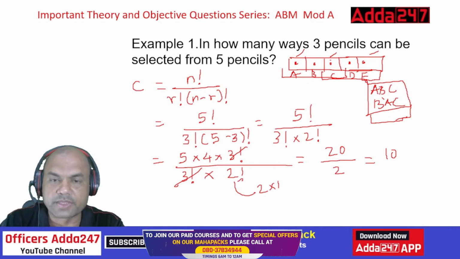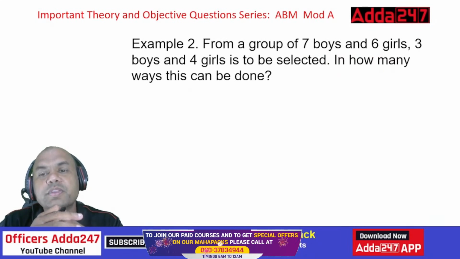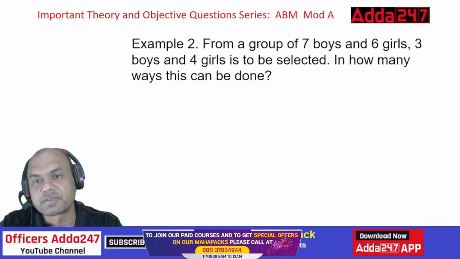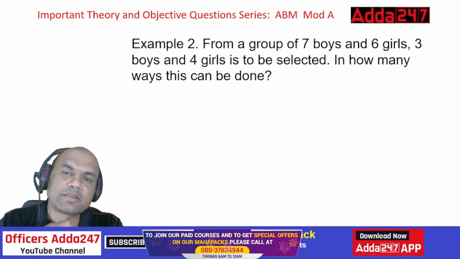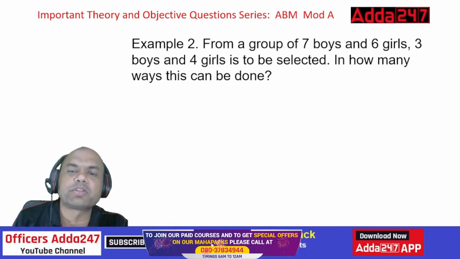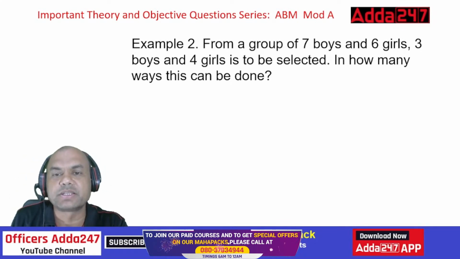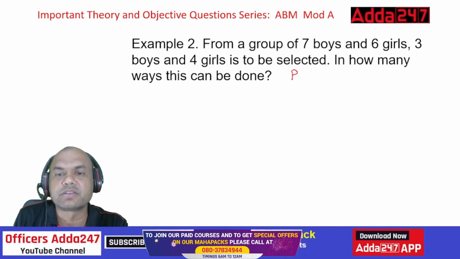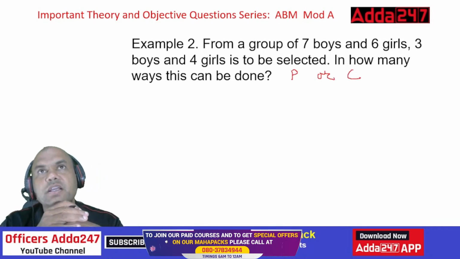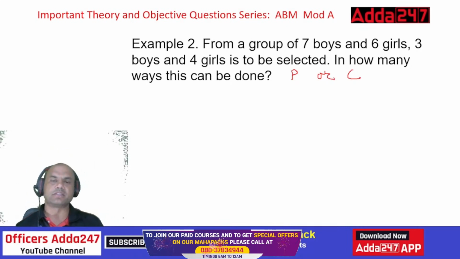Okay. Next one. From a group of 7 boys and 6 girls, 3 boys and 4 girls are to be selected. In how many ways can this be done? Now tell me again, whether this problem is a permutation or combination. Write in the comment section. Just write P or C. Write it fast. Is it P or is it C?